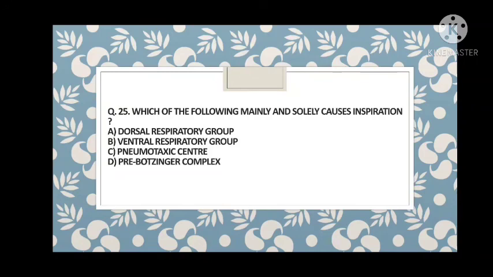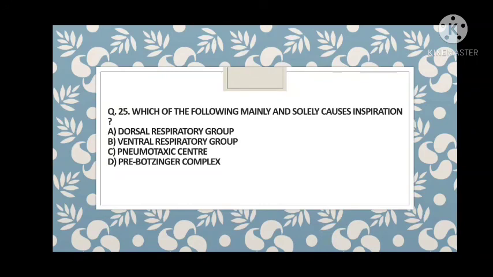So guys, pneumotaxic center, again it maintains rhythm. Ventral respiratory group is again the maintenance of inspiration and expiration both. But here you have to study the question very carefully. Here it is mainly and solely causes inspiration.